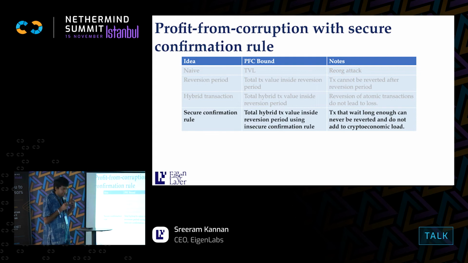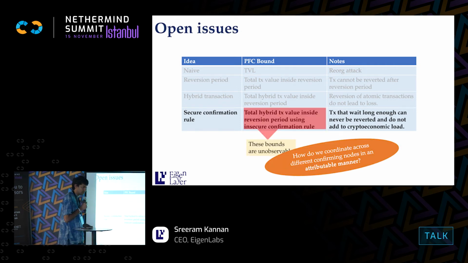And what we fundamentally need is that the profit from corruption should be smaller than the cost of corruption. We need a signaling mechanism to convey how much profit from corruption is running on the network, and then ensure that that remains under the cost of corruption. Seems like a very hard, intractable problem. I'm going to present a solution now.